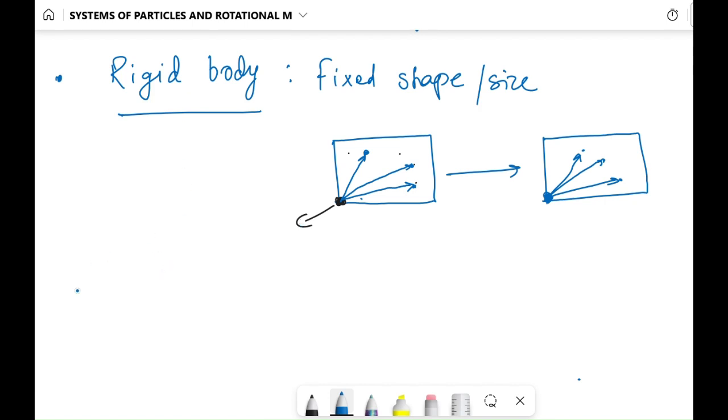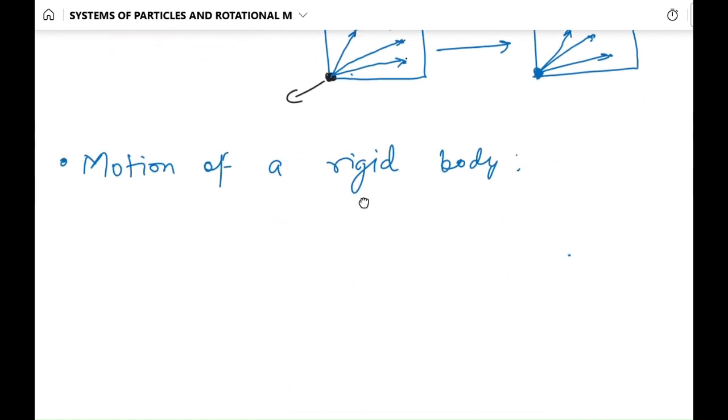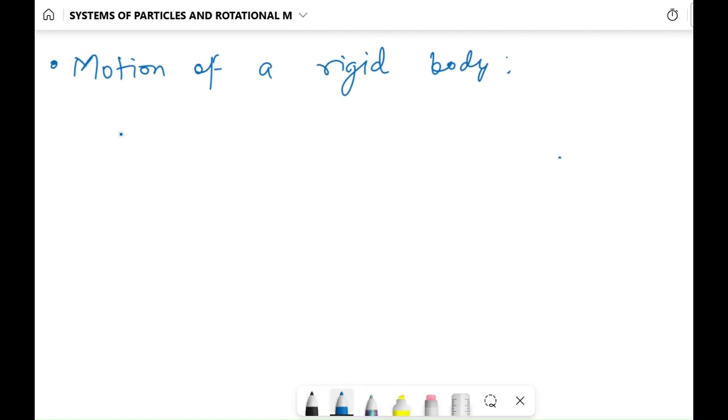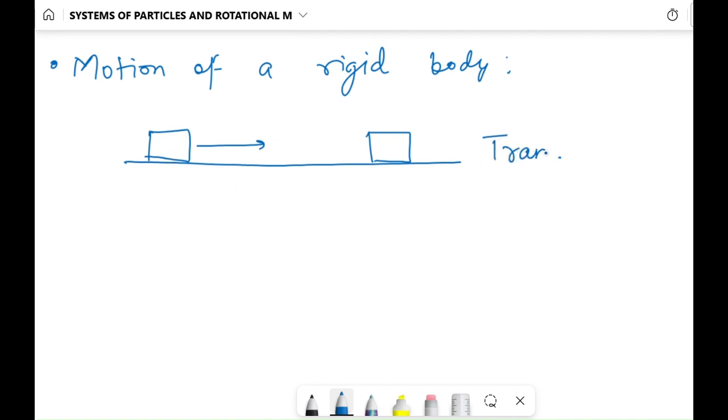Now, motion of a rigid body. If we are studying motion, let's say we have a block here and this block is being moved on a horizontal surface without rotation. This kind of motion is called translatory motion or translational motion, and we can add here pure translatory motion.